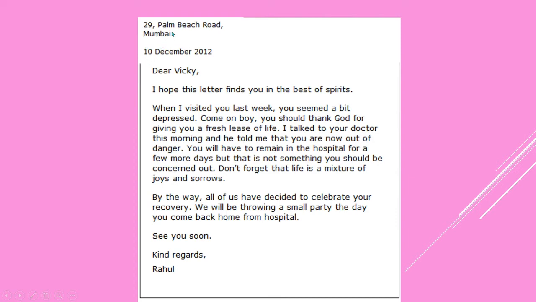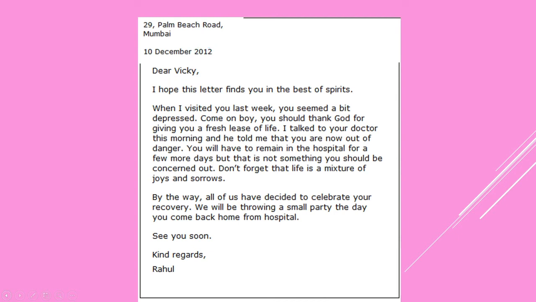And no one is going to make sure whether any such address is available or not. You can just write an imaginary address also, don't worry about that. And after leaving one line after the sender's address, you have to write the date. So here you can see first the date is written, then the month, and then the year. Here it is 2012. We can change it according to the current year.